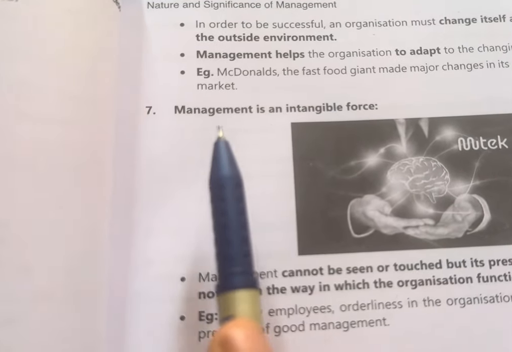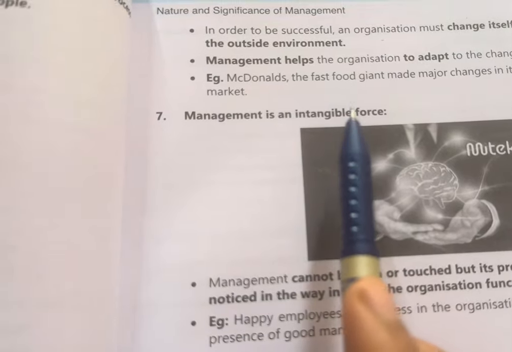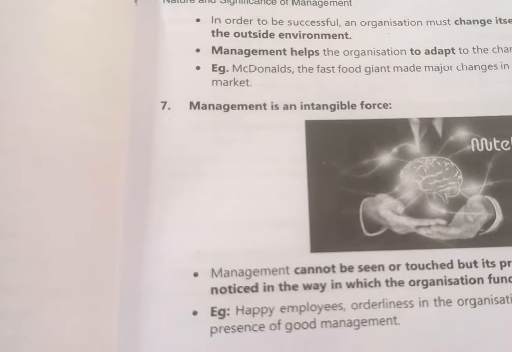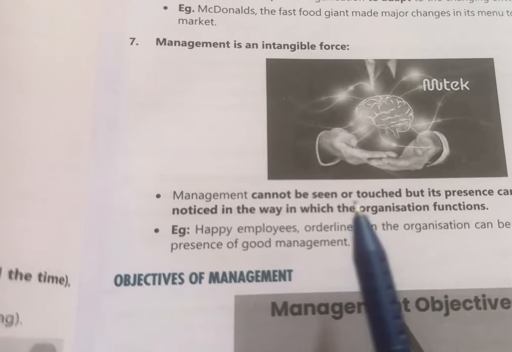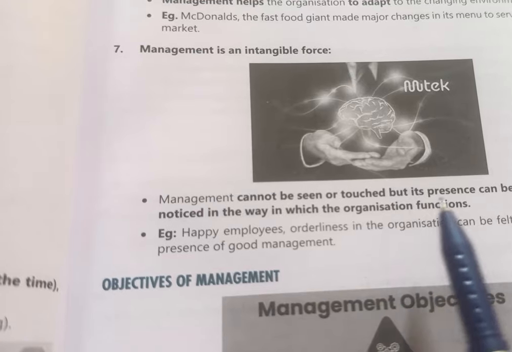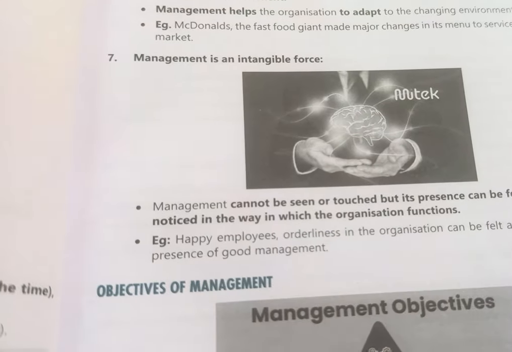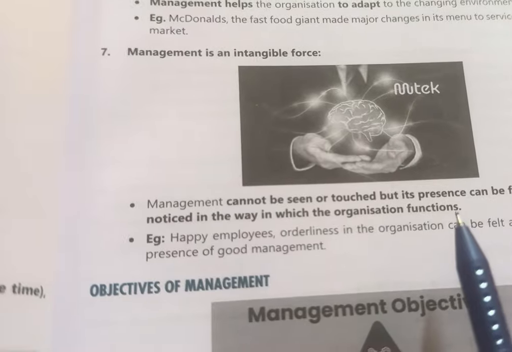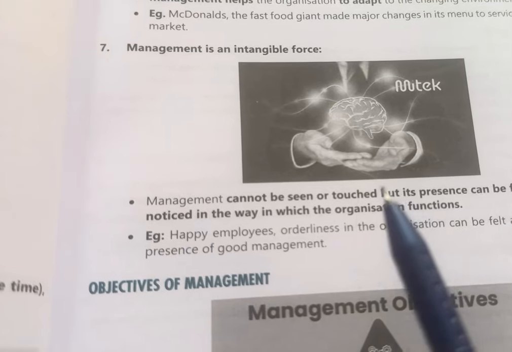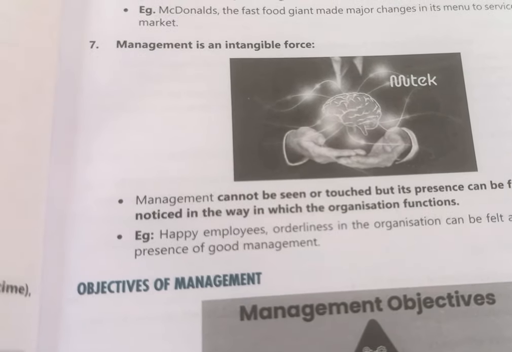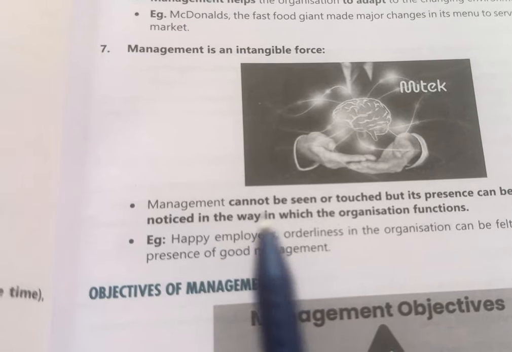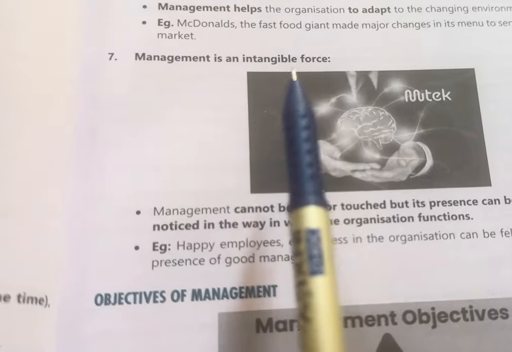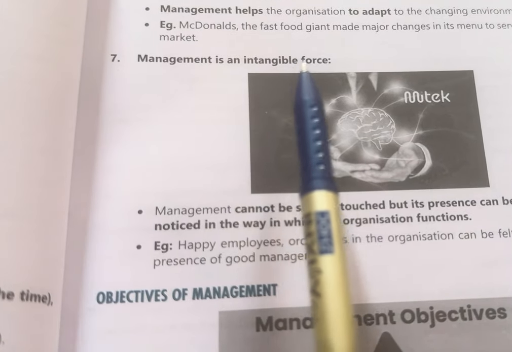Next characteristic is management is an intangible force. Intangible means we can't touch management. It can be felt. So management cannot be seen or touched, but its presence can be felt or effect can be noticed in the way in which the organization functions. If an organization can achieve its goal, we are going to say that management is very effective and we can only feel it. So it's an intangible force.